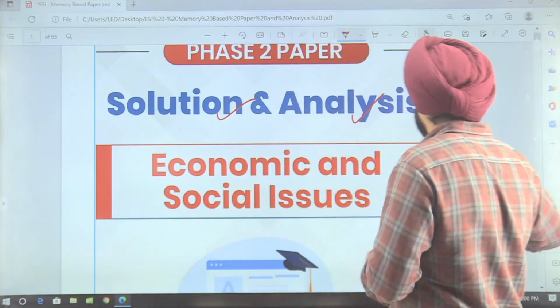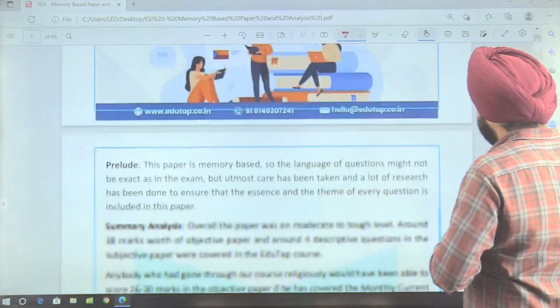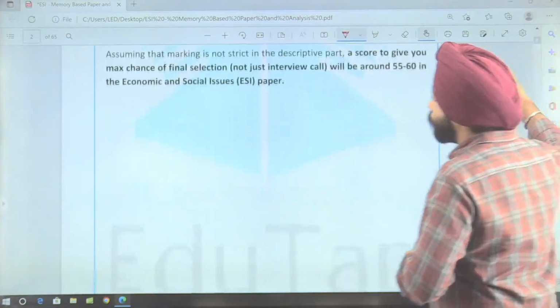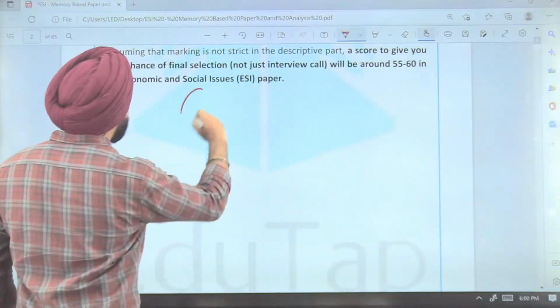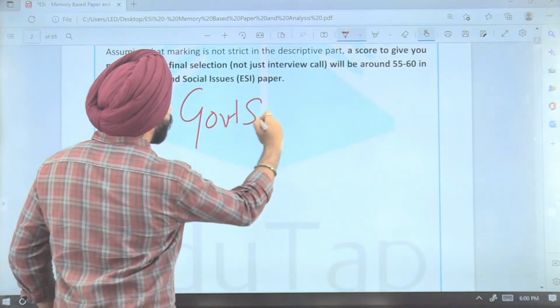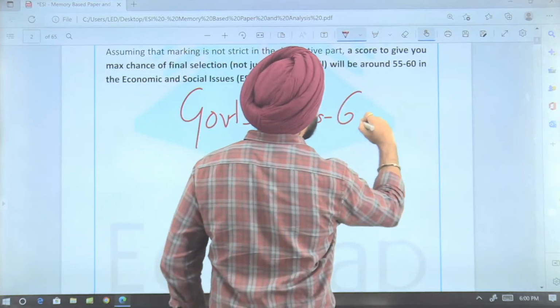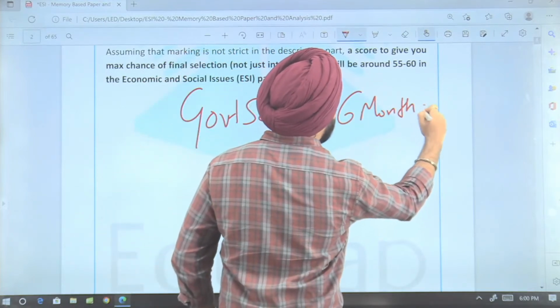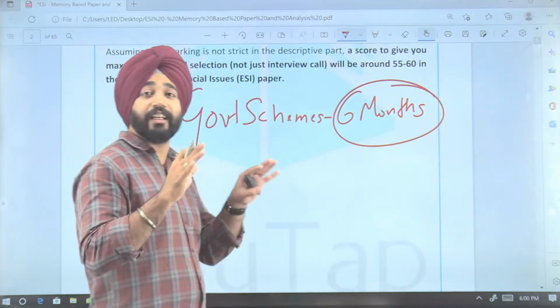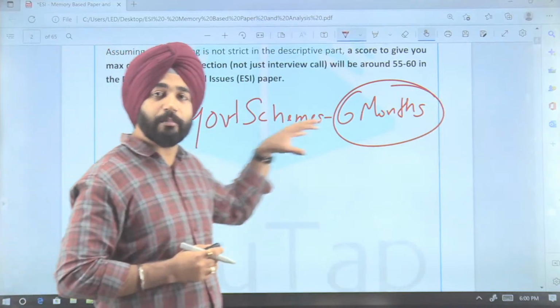So if I talk about the paper, how many questions have been asked? The majority of the questions were asked from government schemes. These were the schemes that were seen in the news in the past 6 months. That's the main reason why these questions have been formed.